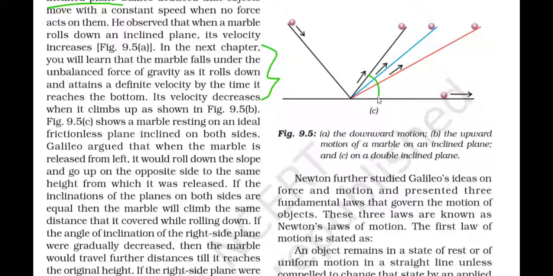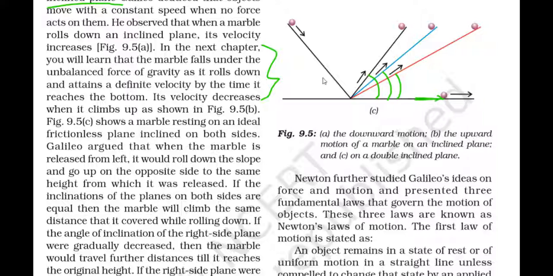This is the angle of inclination with respect to the horizontal axis. This is the second angle of inclination for the second plane. This is the third angle of inclination for the third plane, and for this one the angle becomes 0 because the plane on which the ball is moving and the horizontal axis, or the ground, are both the same.